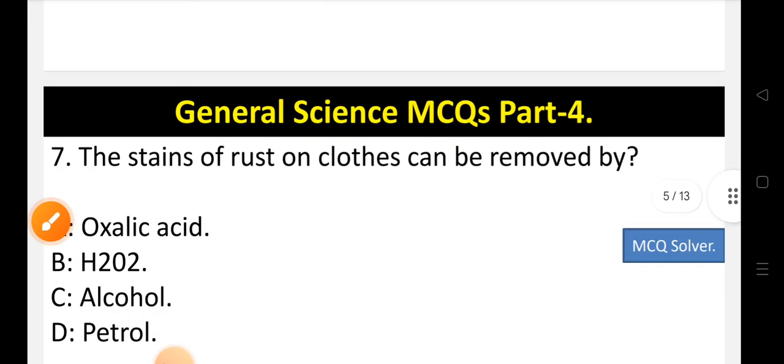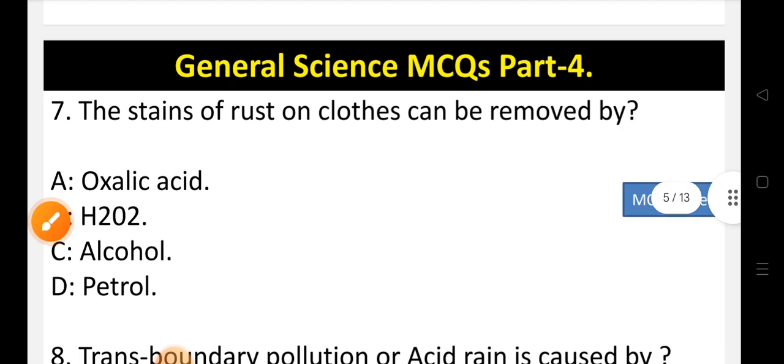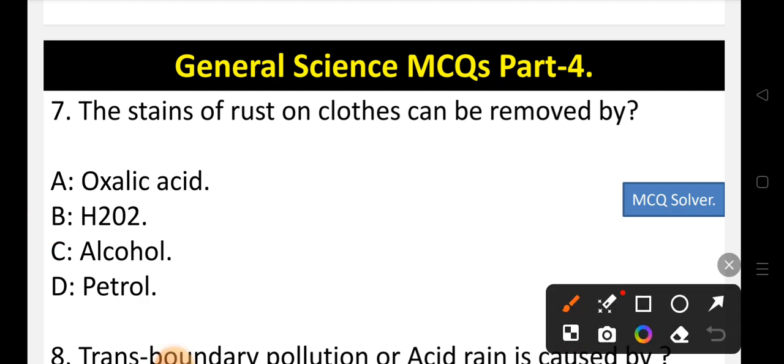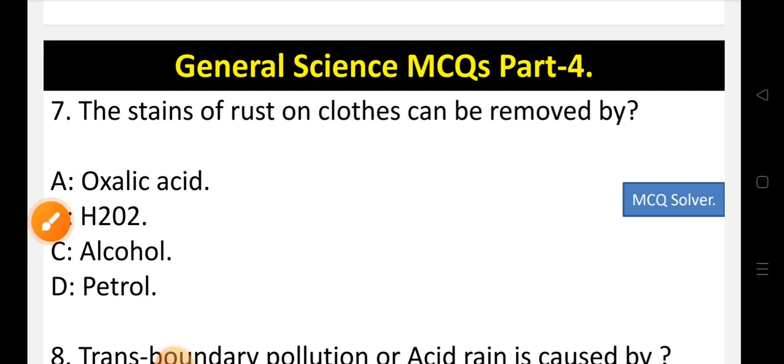Now let's move to question number 7. The stains of rust on clothes can be removed by. Options are option A oxalic acid, option B H2O2, option C alcohol or option D petrol. So the stains of rust on clothes can be removed by, the correct option is option A, that is oxalic acid. So A is the correct option.